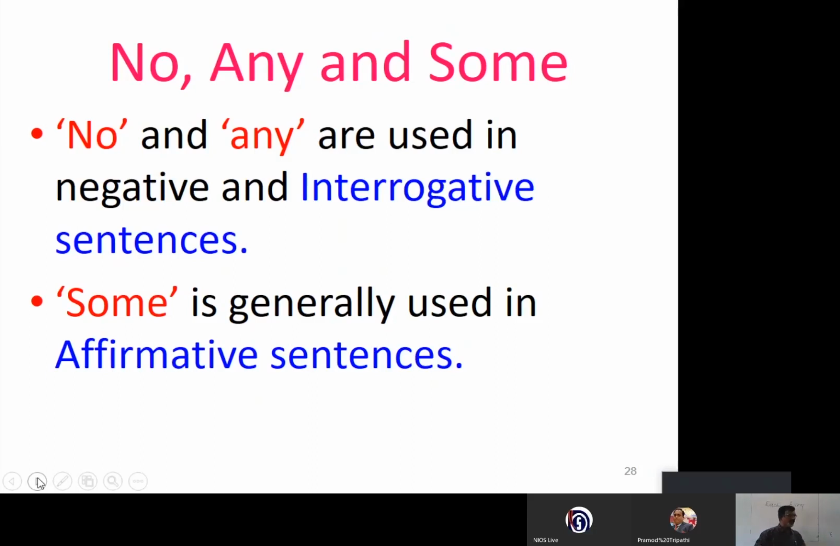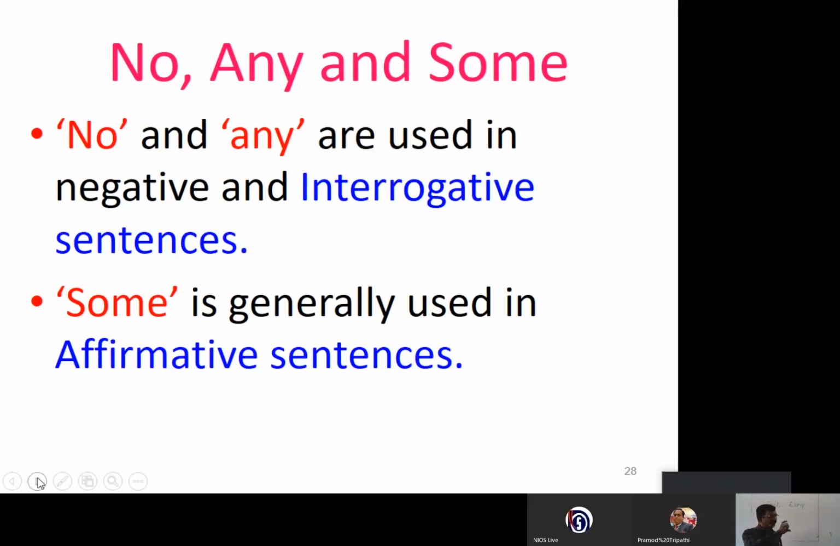There is no high school in this village. There's no truth in what he says. There isn't any sugar in the pot. He did not buy anything from the market.